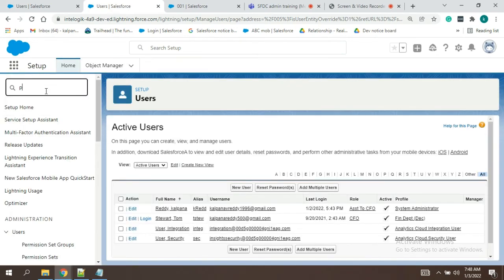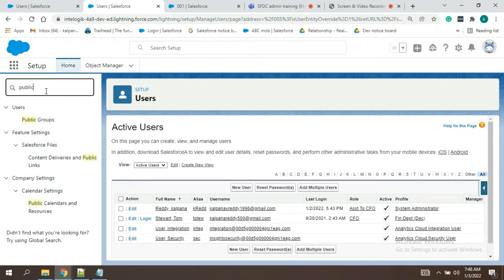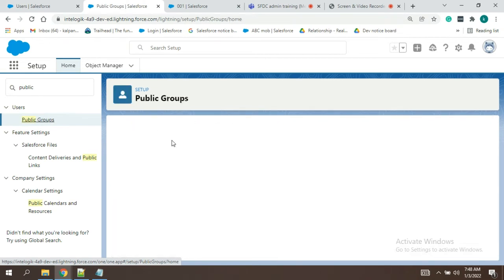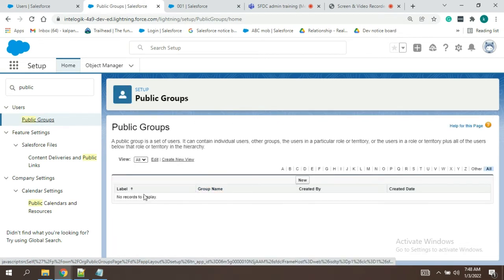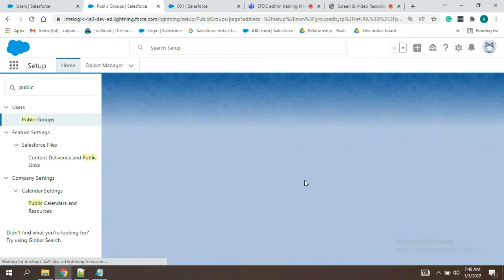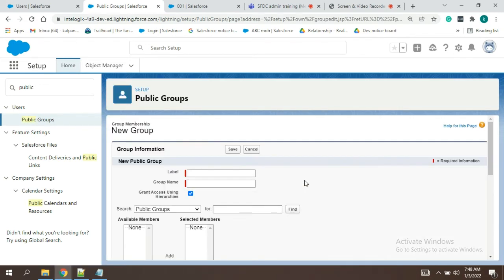Go to setup, search for public group. You will get this option. Click. And as of now there is nothing, because I have not created even a single group. I'll create one group. Label is special team.